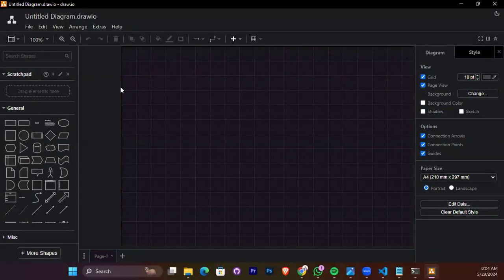So the first thing that we will do is what? We should bring the AWS cloud, right?